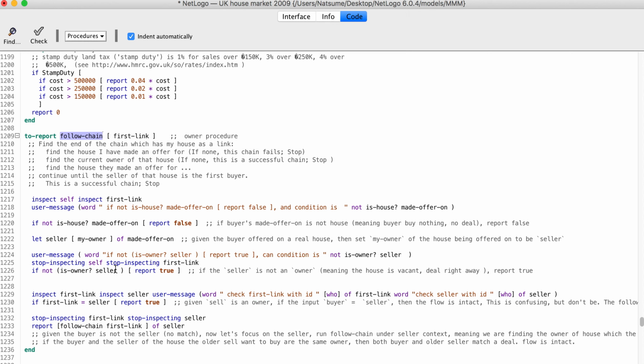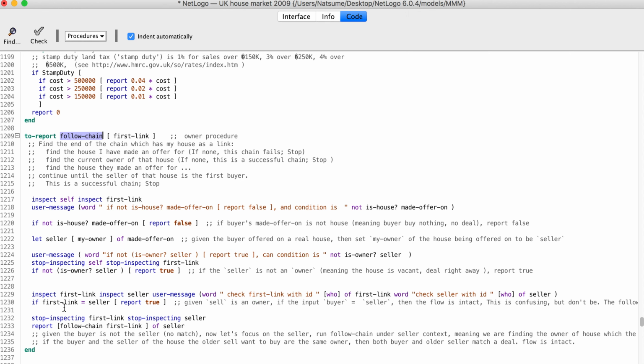But what if the seller is a real owner? Okay, the new seller of this house is a real owner. Then, if this owner of the house the old seller wants to buy is actually the buyer himself or herself, then that's good, because the old seller is interested in a house whose owner is this buyer.